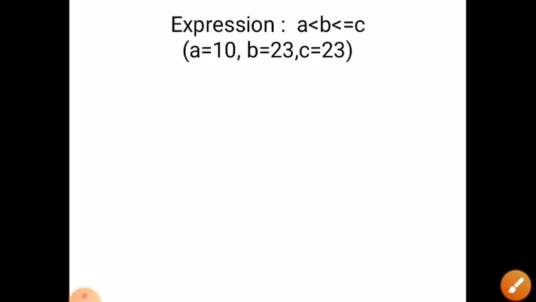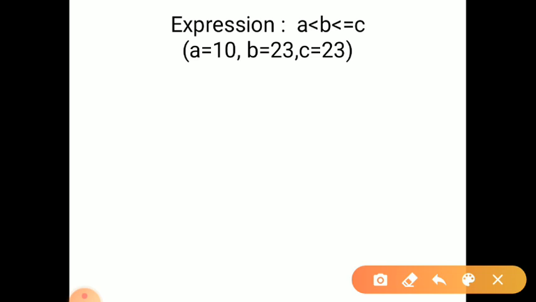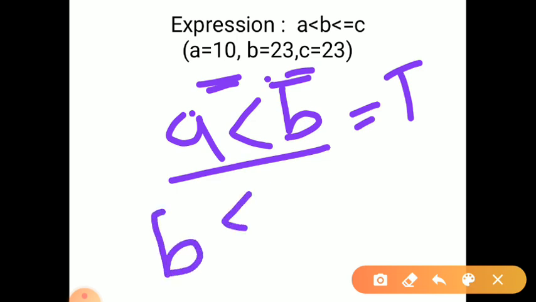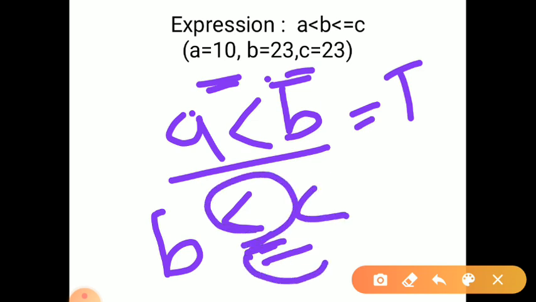Look at the examples. How will these expressions be evaluated? First, a is less than b. The value of a is 10 and b is 23, so it returns true. Second, b is less than or equal to c. Here equal to holds, so it also returns true.